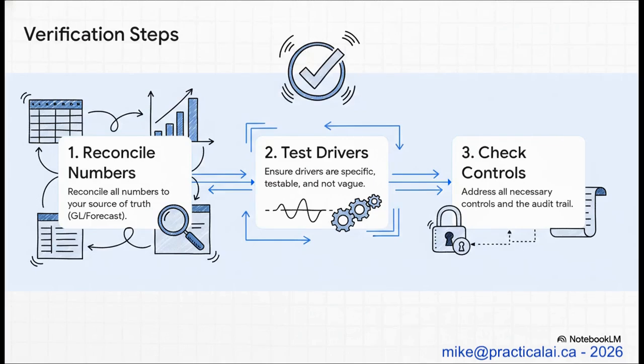So how do you verify? Simple. Here's your 3-step checklist. First, you reconcile every single number back to your source of truth, whether that's the general ledger, your forecast, whatever. Second, you make sure the explanations it gives are specific and testable, no vague hand-waving allowed. And third, you confirm that all the necessary controls and the audit trail have been addressed.